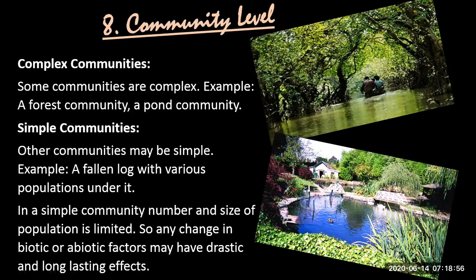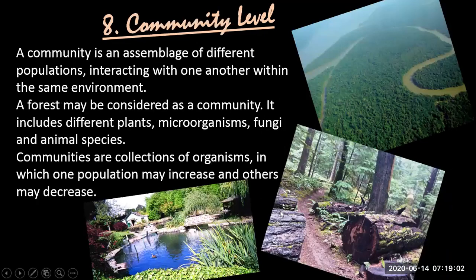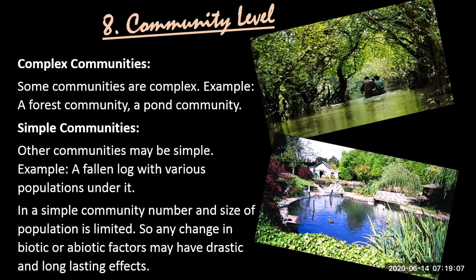A simple community is one like the fallen log example I told you about in this picture. A fallen log with various populations under it is an example of a simple community.